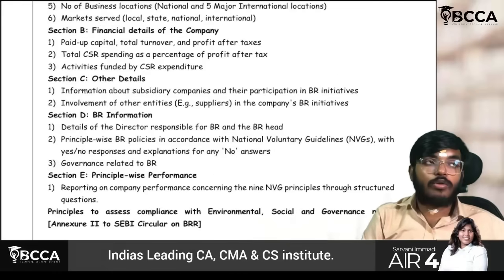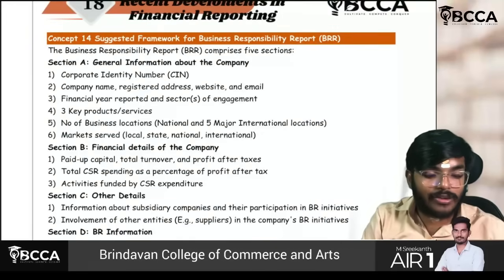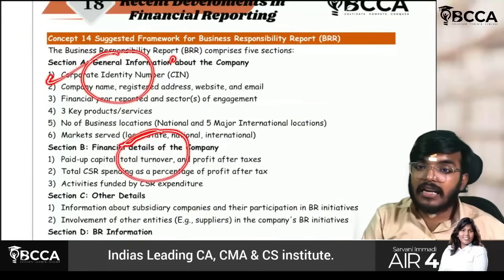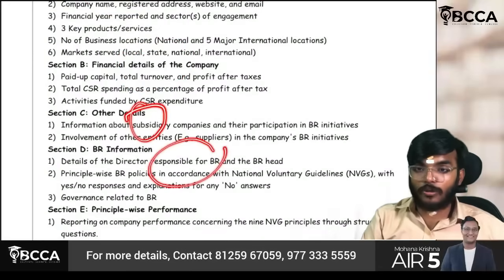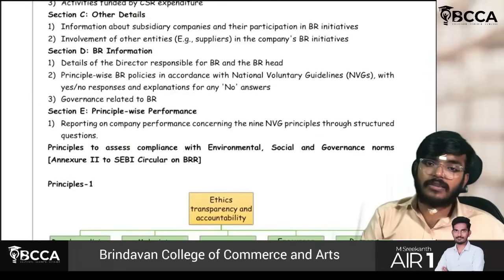Understood? Yes. So to conclude, the business responsibility report contains 5 sections. First section is general information. Second section is about the financial details. Third section is other details. Fourth section is business responsibility information. Fifth section is principle-wise performance.